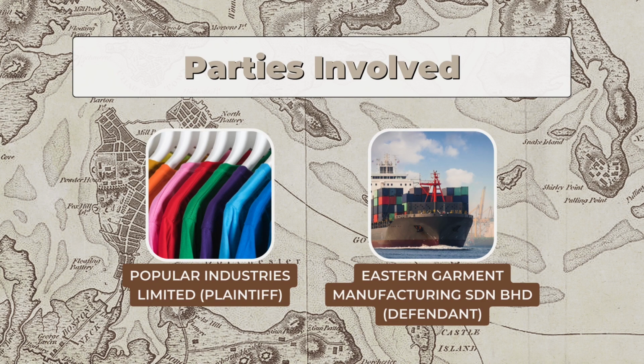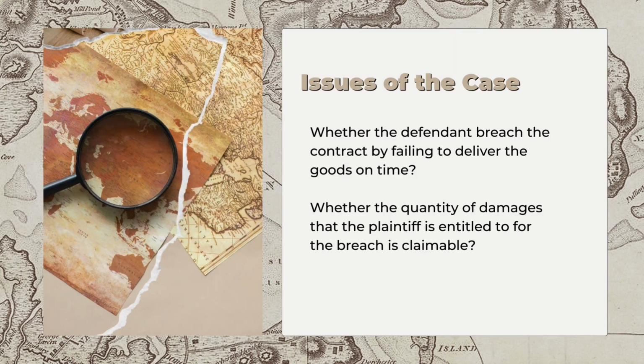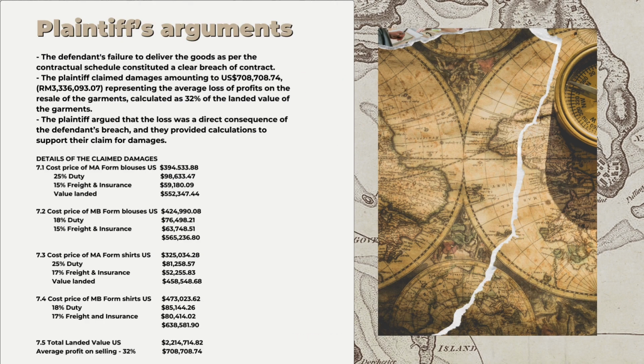In this case, the parties involved are Popular Industries Limited, which is the plaintiff, and the defendant is Eastern Garment Manufacturing Sdn Bhd. And after that, we go to the issues of the case. The first issue is whether the defendant breached the contract by failing to deliver the goods on time. And the second one is whether the quantum of damages that the plaintiff is entitled to for the breach is claimable. For the first issue, these are the plaintiff's arguments.